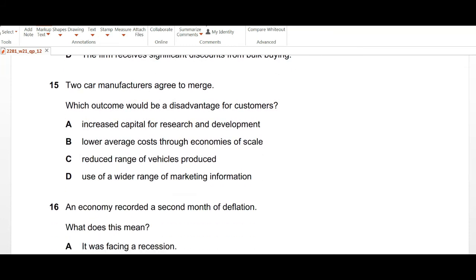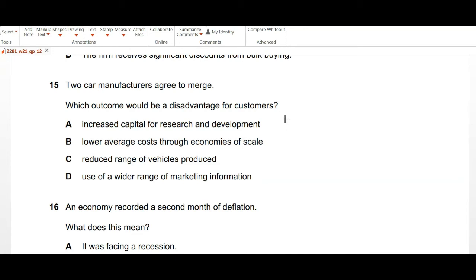Moving on to question number 15, two car manufacturers agree to merge. Which outcome would be a disadvantage for customers? A, increased capital for research and development. This will not be a disadvantage, this is actually an advantage. Lower average cost through economies of scale, again this is an advantage.